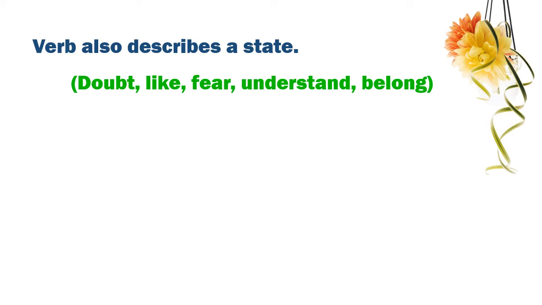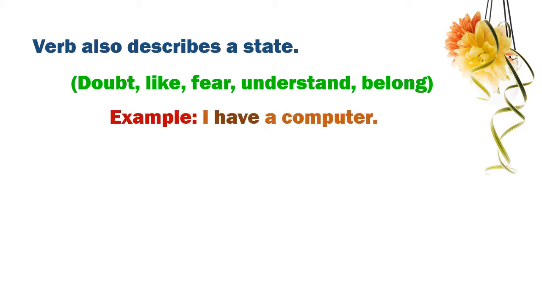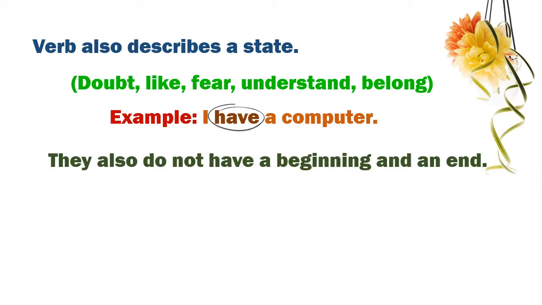Let's take a look at an example. I have a computer. What is the verb here? Have. But it is not a visible physical action. It is a state verb. You see children, an action verb will have a beginning and an end. For example, playing. At some point you will begin playing and at some point you will end it. But it is not the same with state verbs. I like you. Here, like does not have a definite beginning and an ending point.